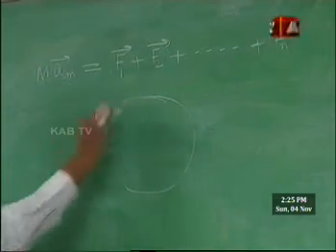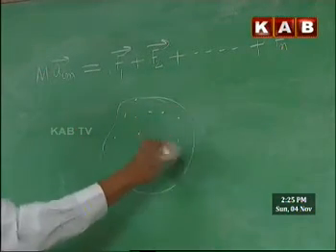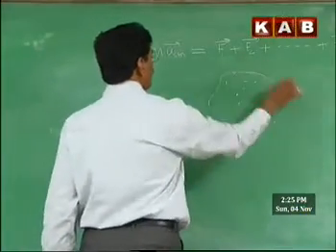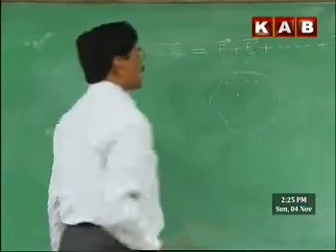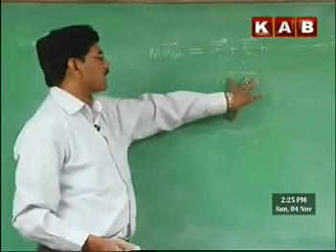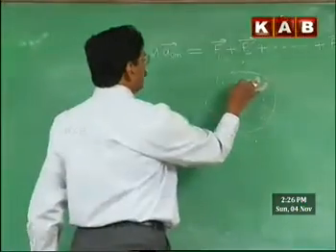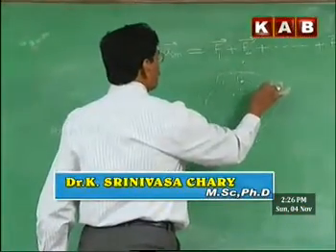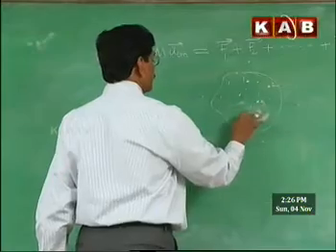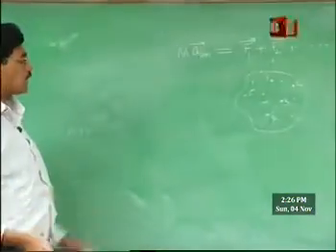Let us consider a system having particles. The particles within this boundary are called system particles. Particles lying outside are external to the system. These are external particles. The particles inside constitute the system particles. Now let particle 1 be somewhere here, 2 somewhere here, some 3. These are the labeling of the particles. 4, some 5, like that randomly. So these are the particles.